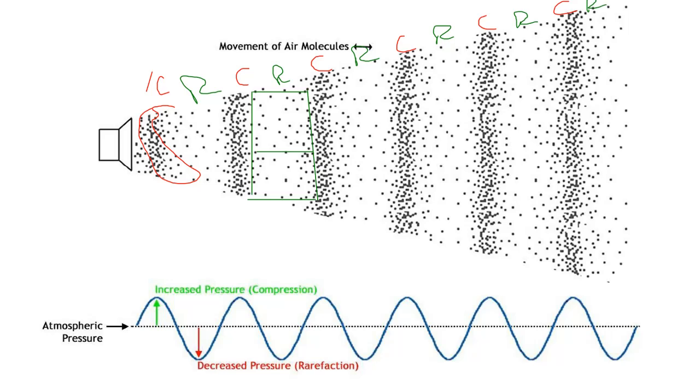So the sound wave can be measured by atmospheric pressure. So where there's a crest or a peak, we talked about this. The crest is the top of the wave. That is compression. And then at the bottom of the wave, here, you have rarefaction.